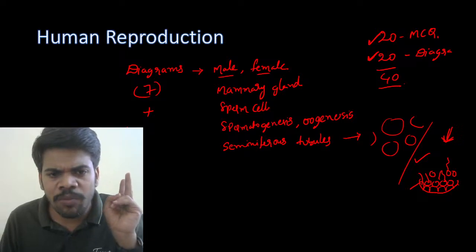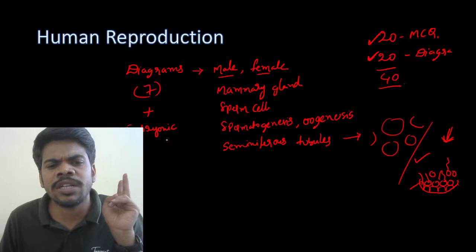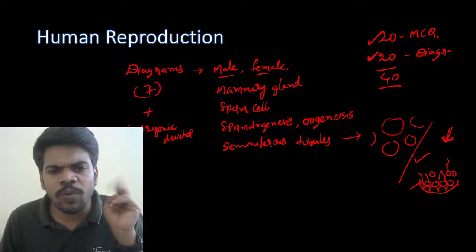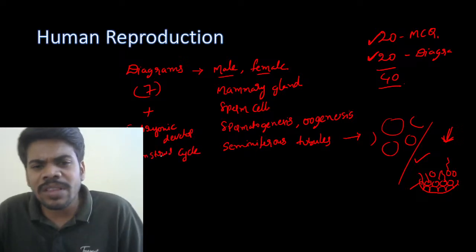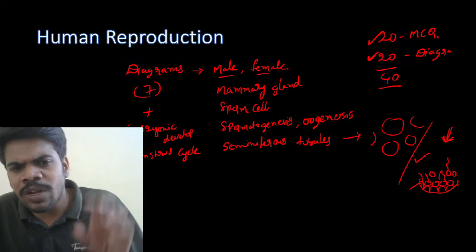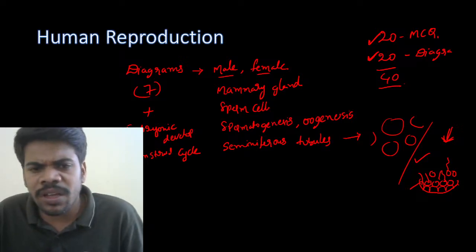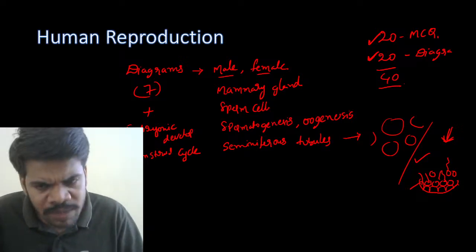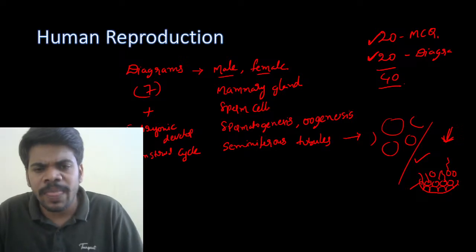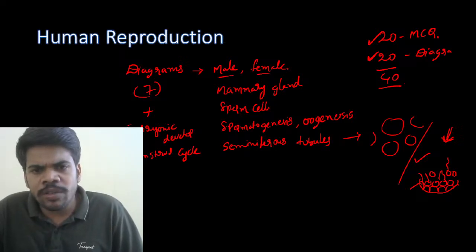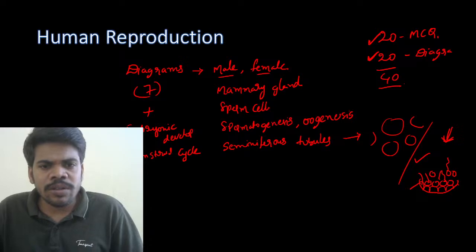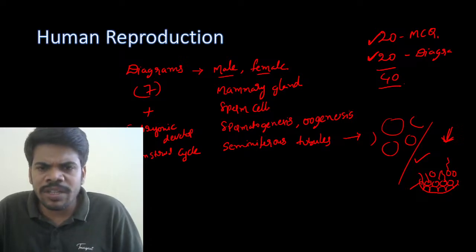Along with this, for 5 mark questions, there is a chance of asking only 2 questions. One is what? Embryonic development, the different developmental stages of embryonic development. And another one is the menstrual cycle. So in theoretical questions, there is a chance to ask any of these two. If they want to ask a diagram, the maximum chances are for these diagrams. Apart from this, in 2 mark questions, 3 mark questions, or MCQs, diagram based questions are very few.